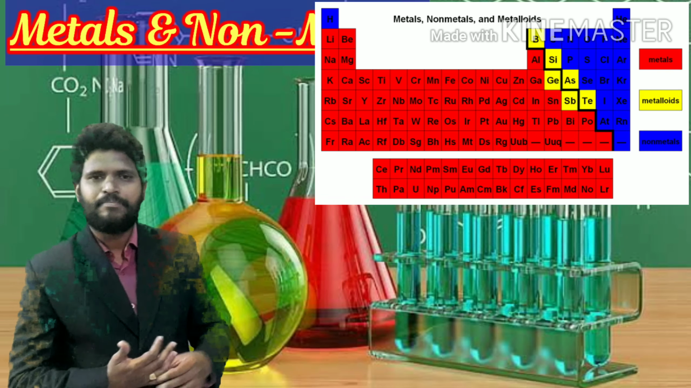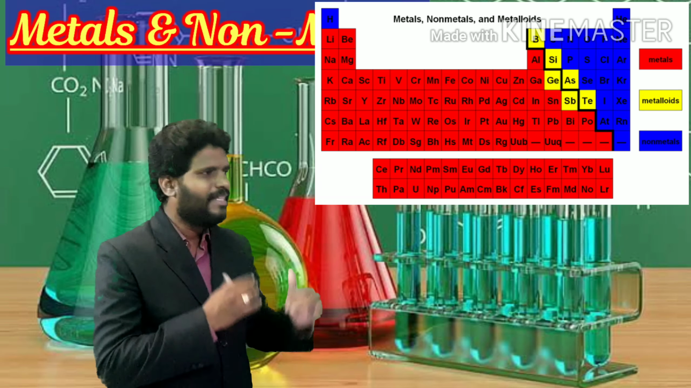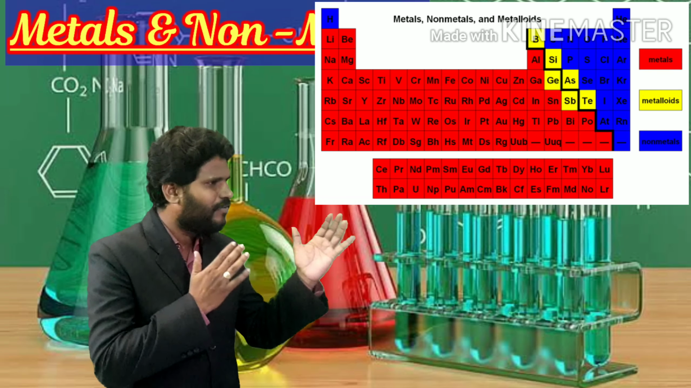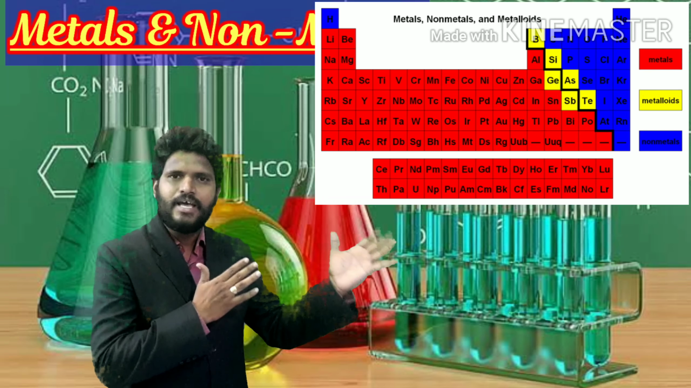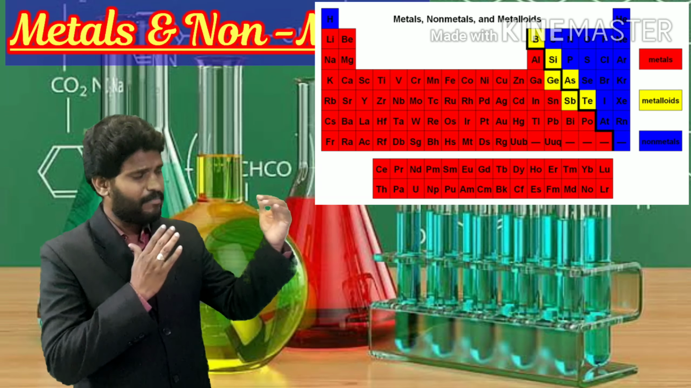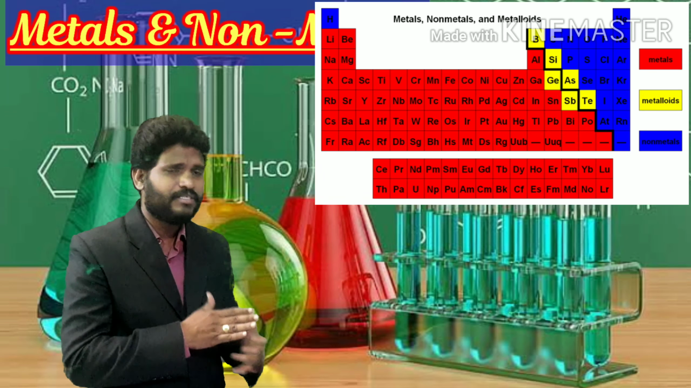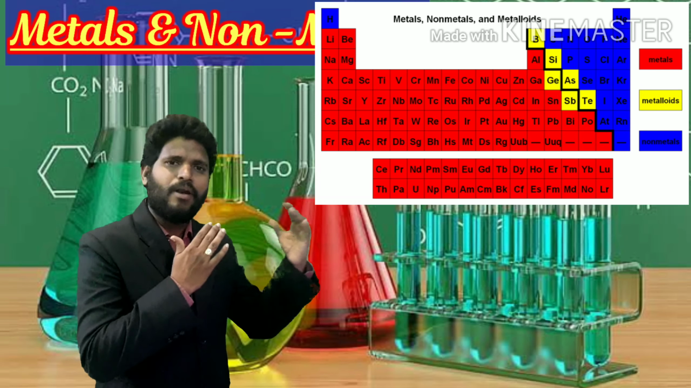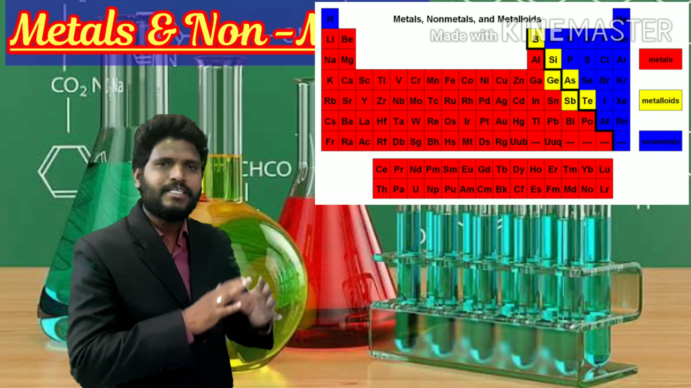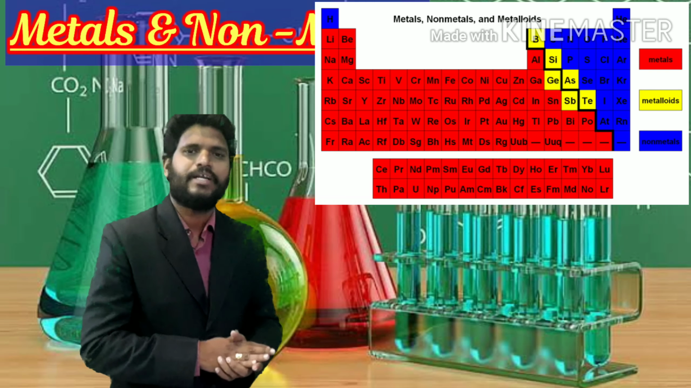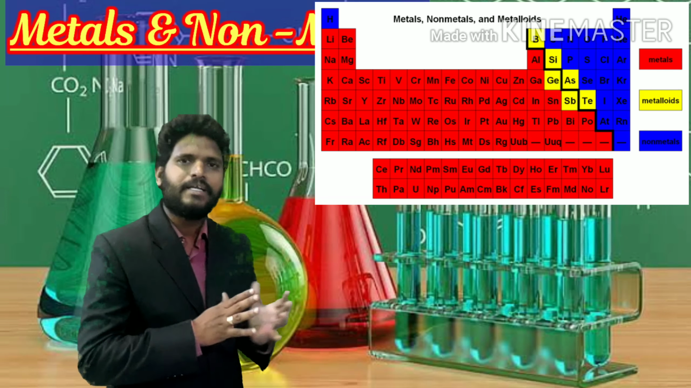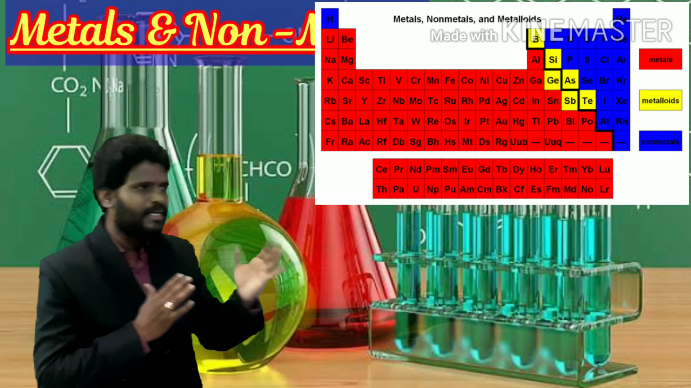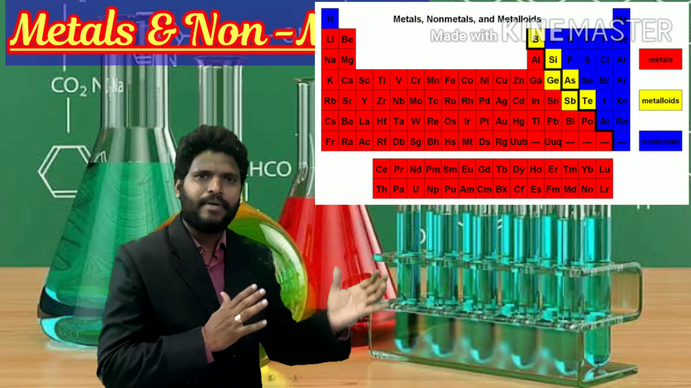If you observe this periodic table, the elements are classified into different aspects. Some elements are classified into periods, groups, and blocks, and along with that, these elements are also classified into metals, non-metals, and metalloids.